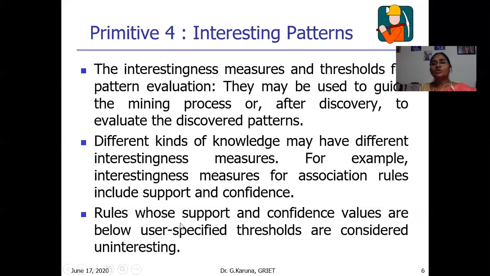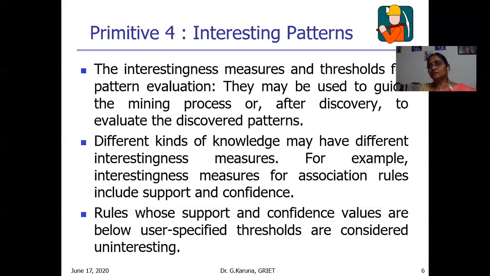For example, in association rule mining there is support, confidence, and lift. Similarly, for classification and regression, especially decision trees, we have information gain, Gini index, and gain ratio. Similarly, for the KNN algorithm, Euclidean distance and Manhattan distance are evaluation metrics to find the interesting patterns.